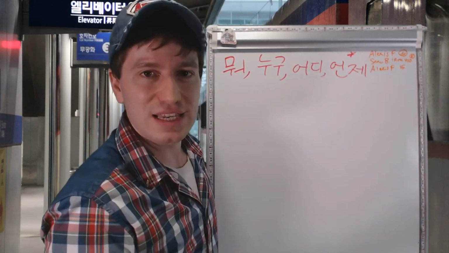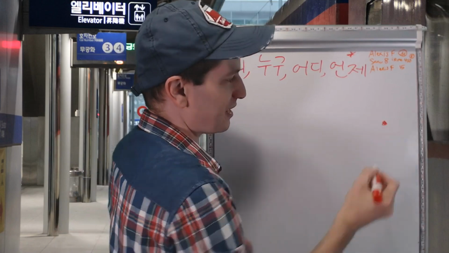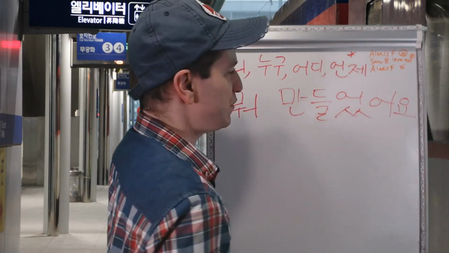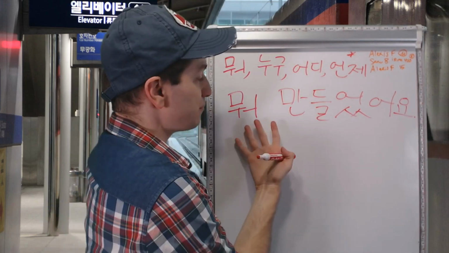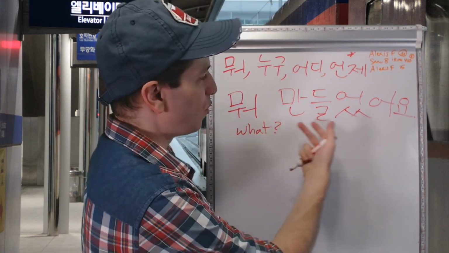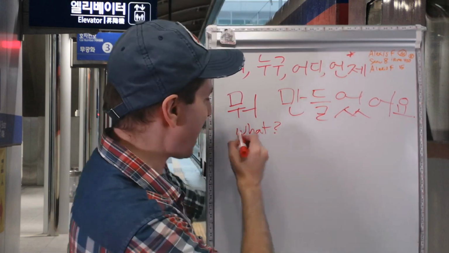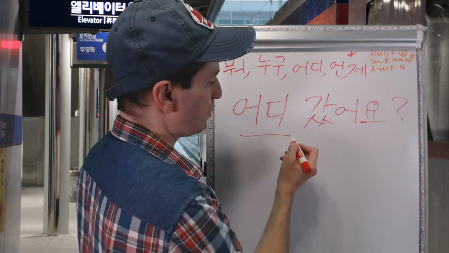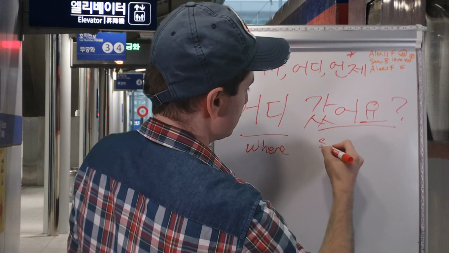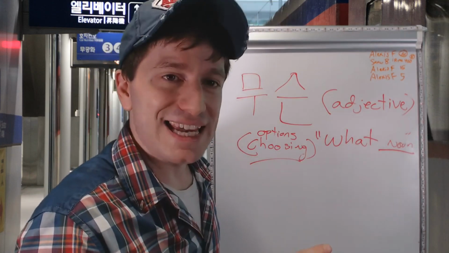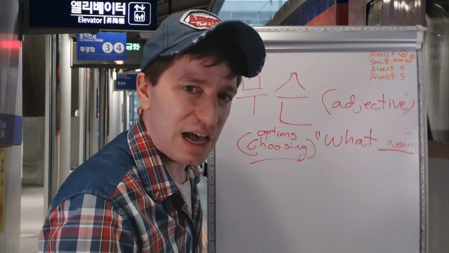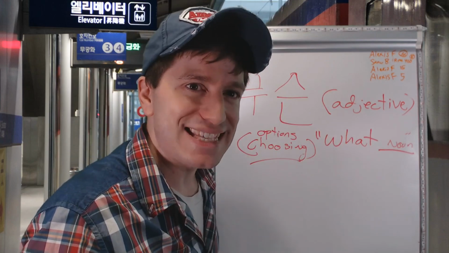You can also use this in a statement. A statement is anything that ends in a period or exclamation mark, not a question. 뭐 만들었어. If you say this as a statement, it could never mean what, because what is a question. If it's not a question, it has to mean something. You made something. 어디 갔어요? Where did you go? 어디 갔어요? Did you go somewhere?